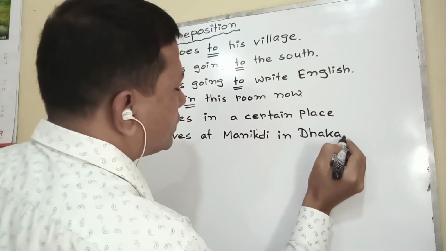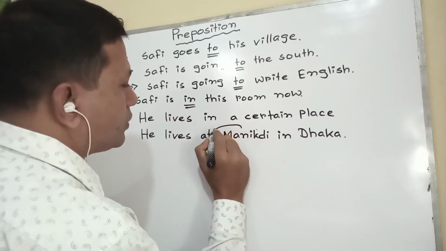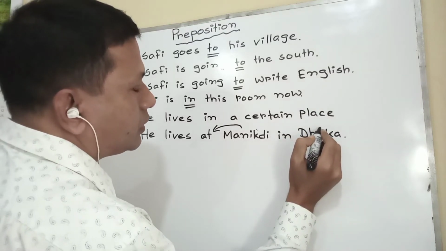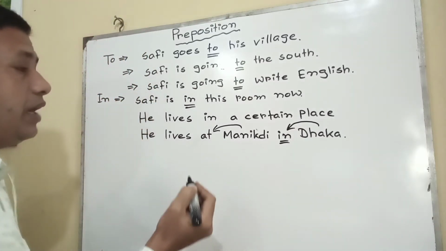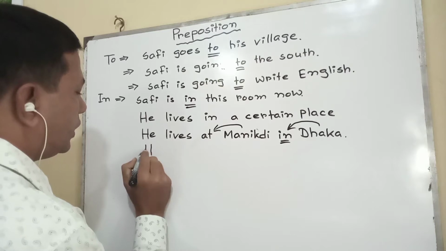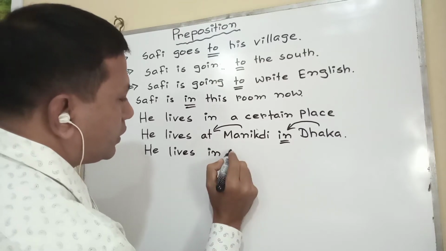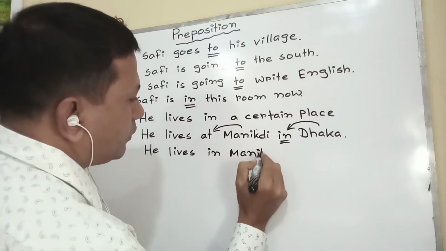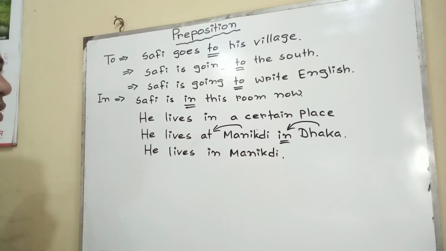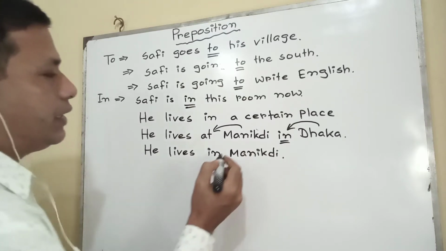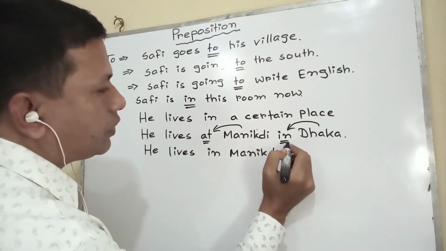If we find two places, before the small one we have to use at, but for the large place we have to use in.